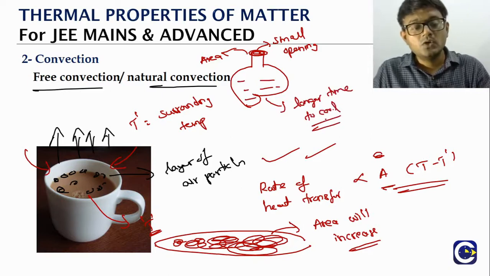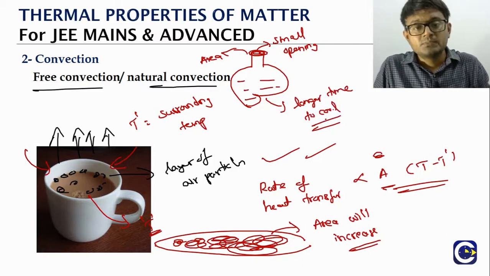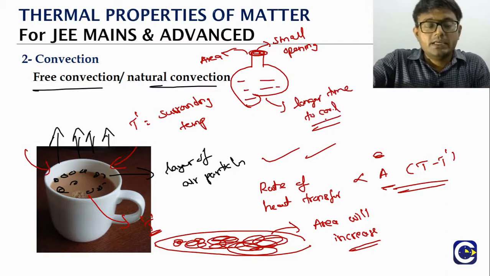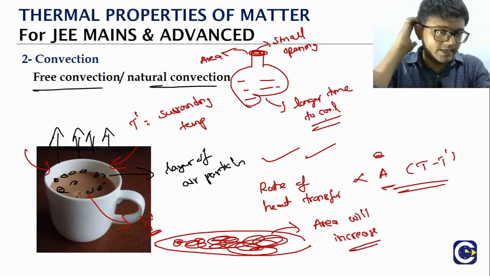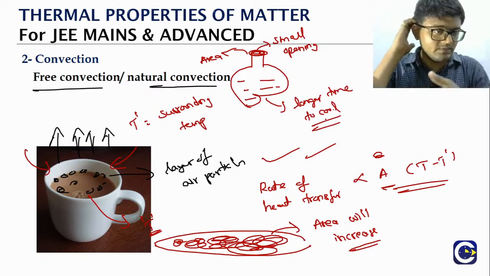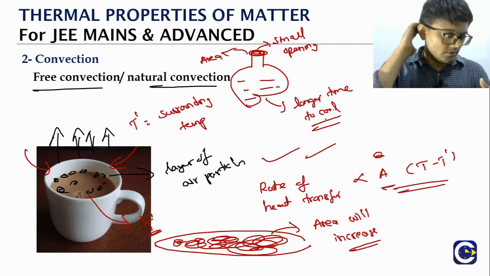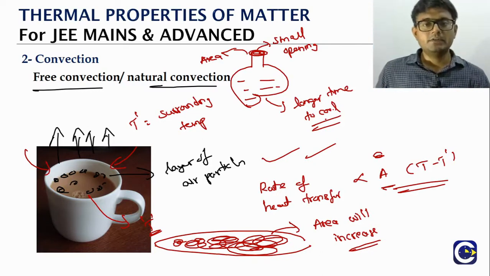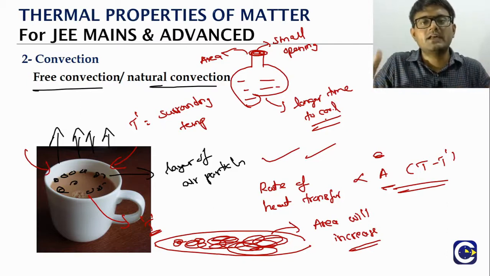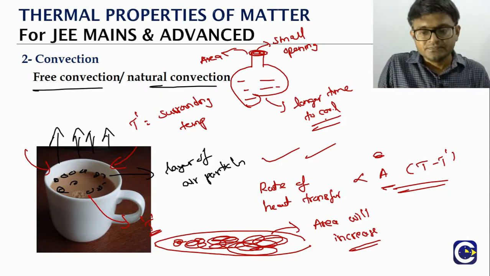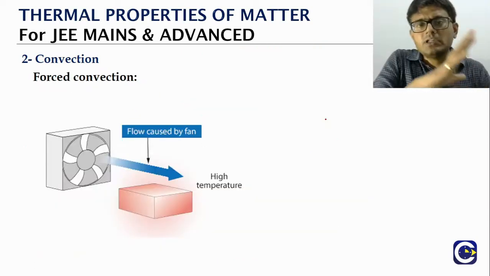So if you want to store a hot liquid, you will store it in such a way that the area of exposure will be less. And of course, we will not store a hot liquid in a normal vessel like this. Usually we'll call it the thermos flask, that is used to store the hot liquid. We'll see how that will work when we go there, but this is the idea. So when you increase the surface area, the rate of convection will be higher.